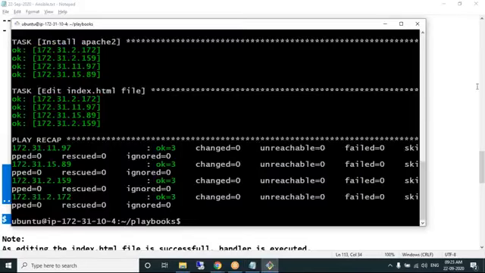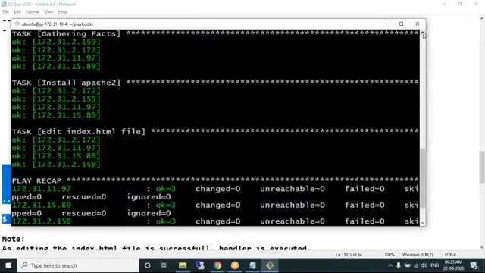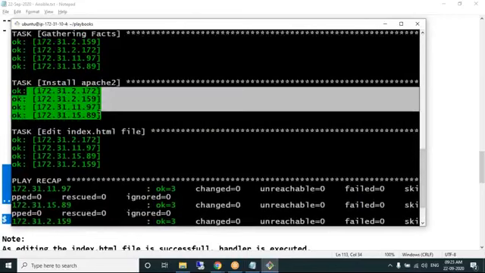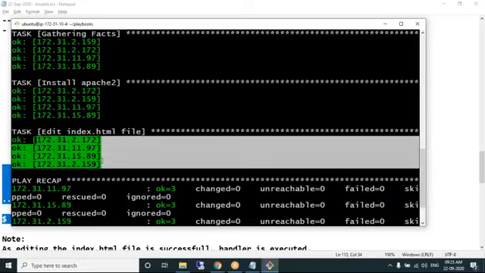Done. Please observe the result here. Installing Apache2 is green because Apache2 is already installed. Editing the index.html file will also not happen because it's already edited. So are you getting the handler? What is the name of the handler? Restart Apache2. Are you getting that message? No, the handler is not getting executed.